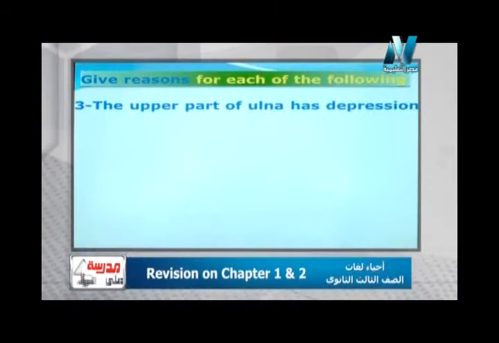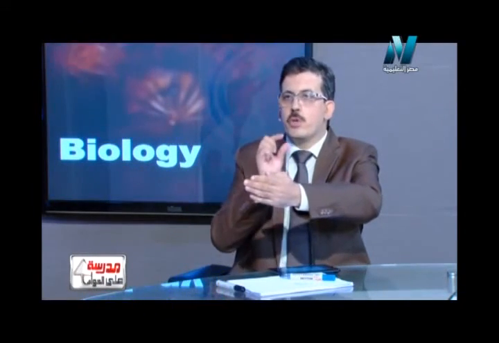The next question also says give reason for each of the following: the upper part of the ulna has a depression. Why does the upper part of the ulna have a depression? This part is composed of two different parts. The higher part is called the radius, and the lower part is called the ulna. The higher part is slightly shorter than the lower part. The ulna has a depression, something like a cavity.